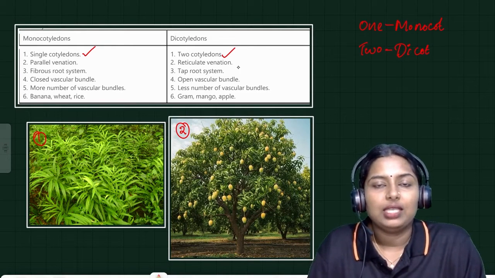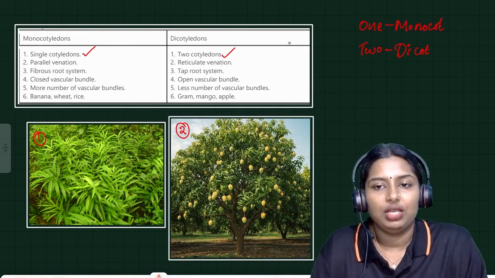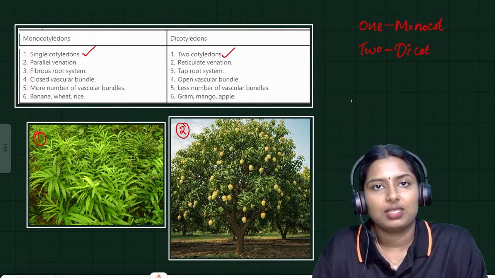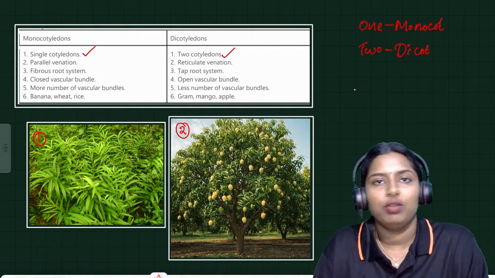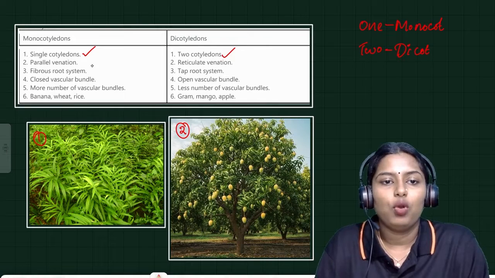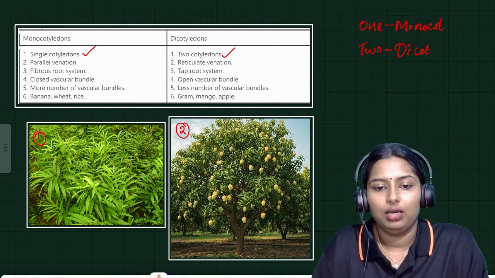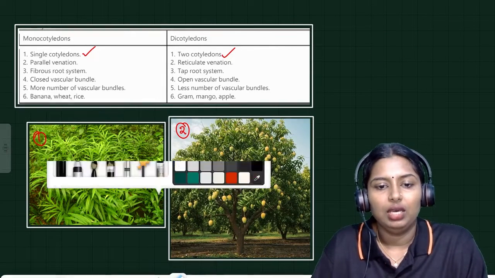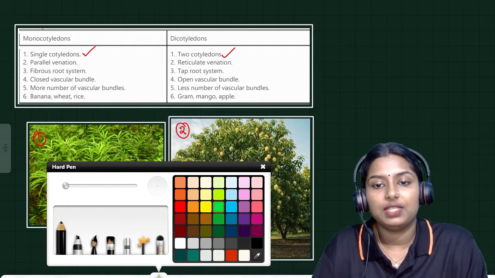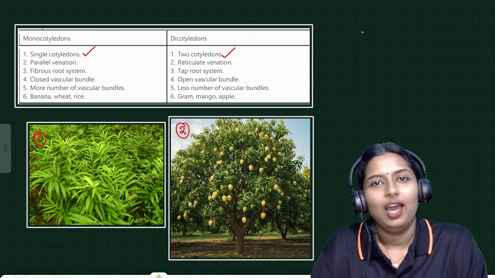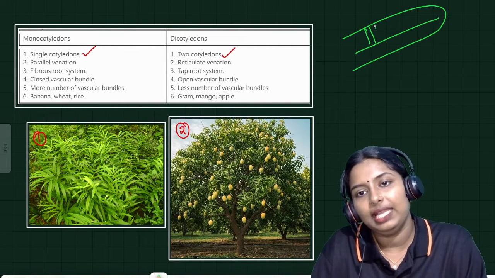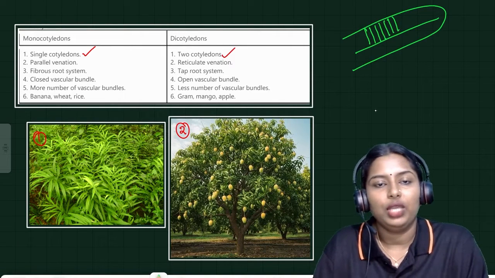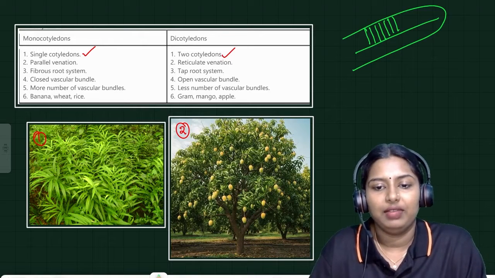And in the case of leaf, the venation, the arrangement of veins and veinlets in the leaf, is called venation. The venation in monocot is parallel venation. Have you seen a banana leaf? How are banana leaves arranged? The lines are parallel in a banana leaf. So this is called parallel venation.